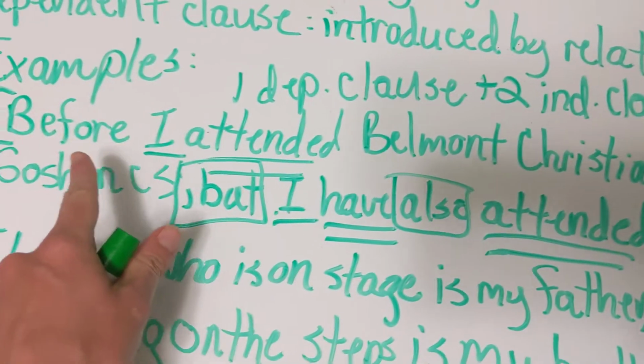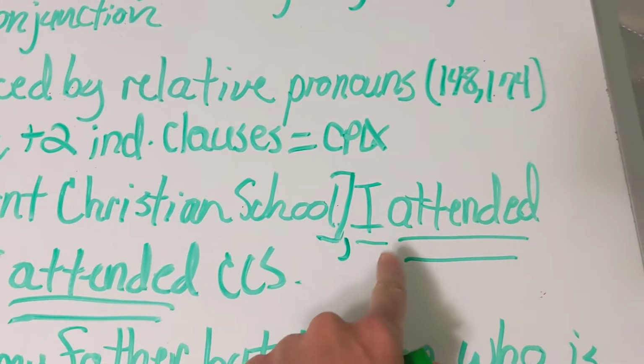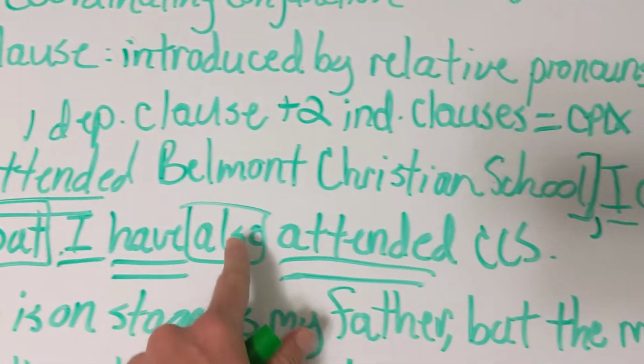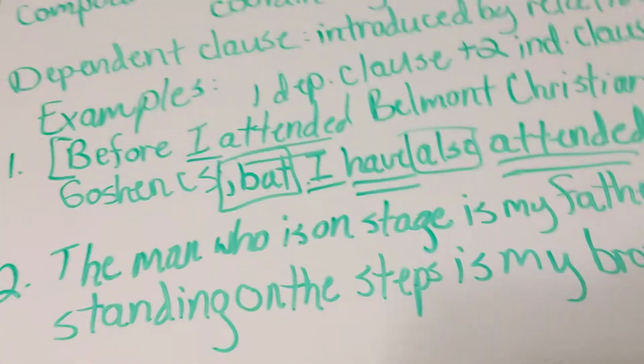Dependent clause, before I attended Belmont Christian School. Independent clause 1, I attended Goshen Christian School. Independent clause 2, I have also attended Calvary Christian School. Okay, so now let's look at number 2.